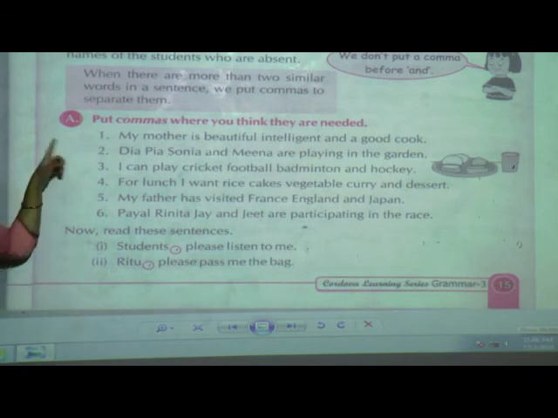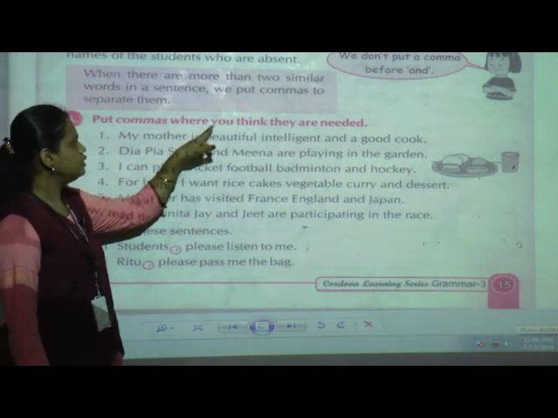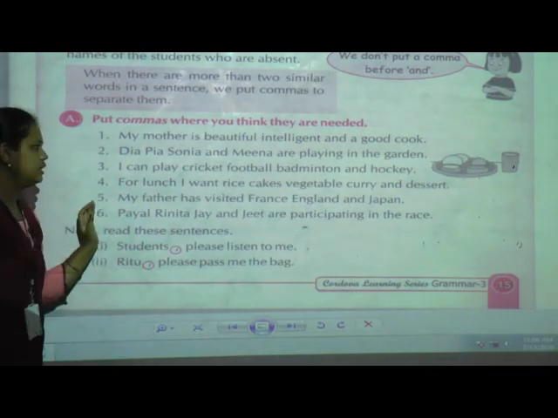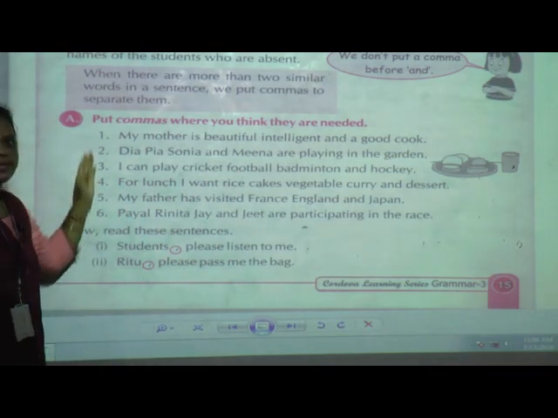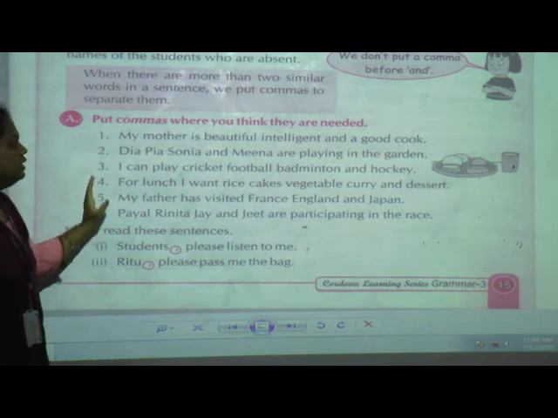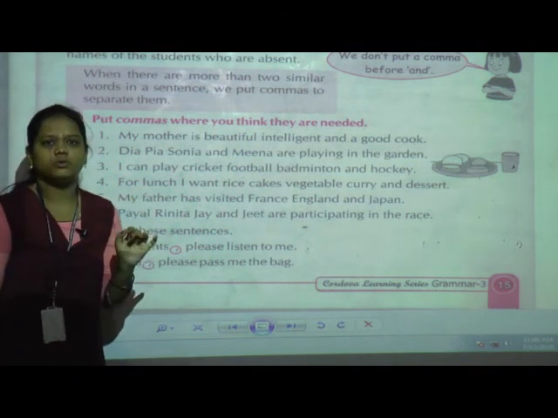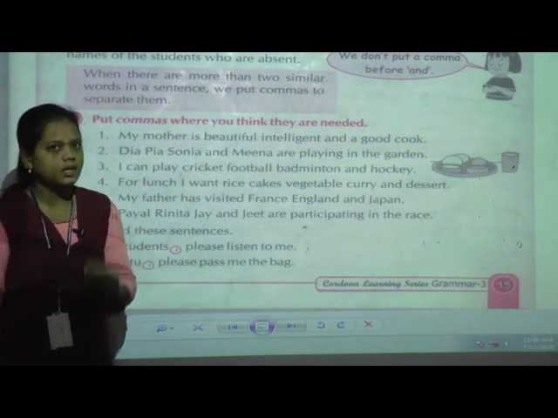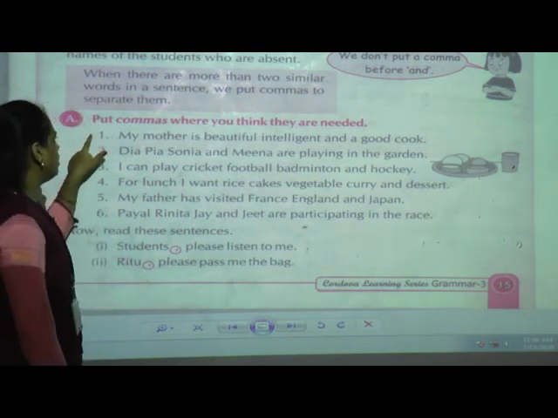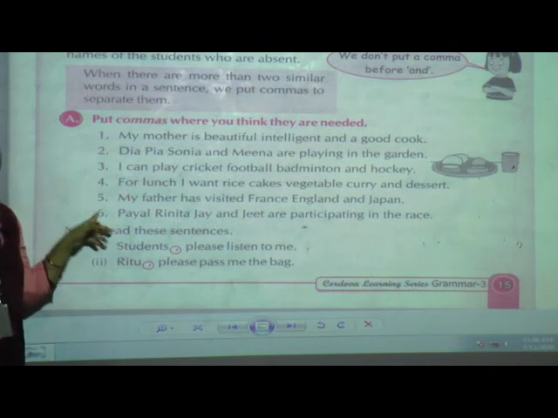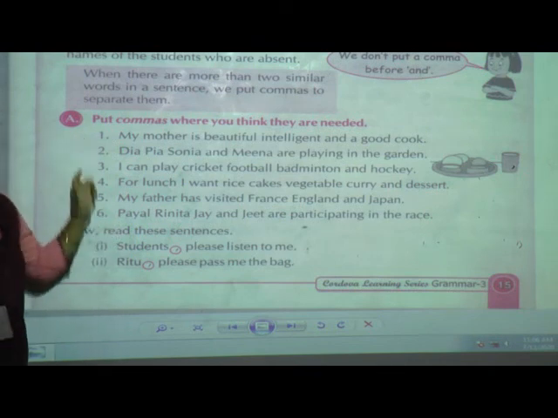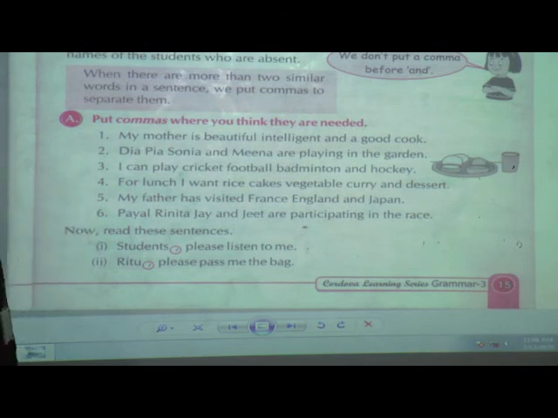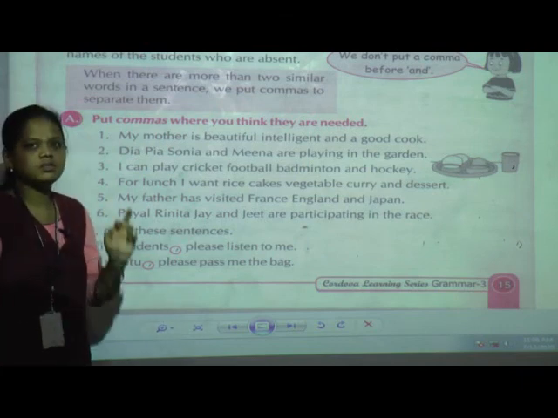See here, put commas where you think they are needed. Now here there are 5 sentences given. So in this sentence, what we have to do is put a comma wherever it is needed. Okay. So one by one we are going to solve here. 6 are there. I have told you 5, but here 6 examples are there. Now one by one we are going to see.